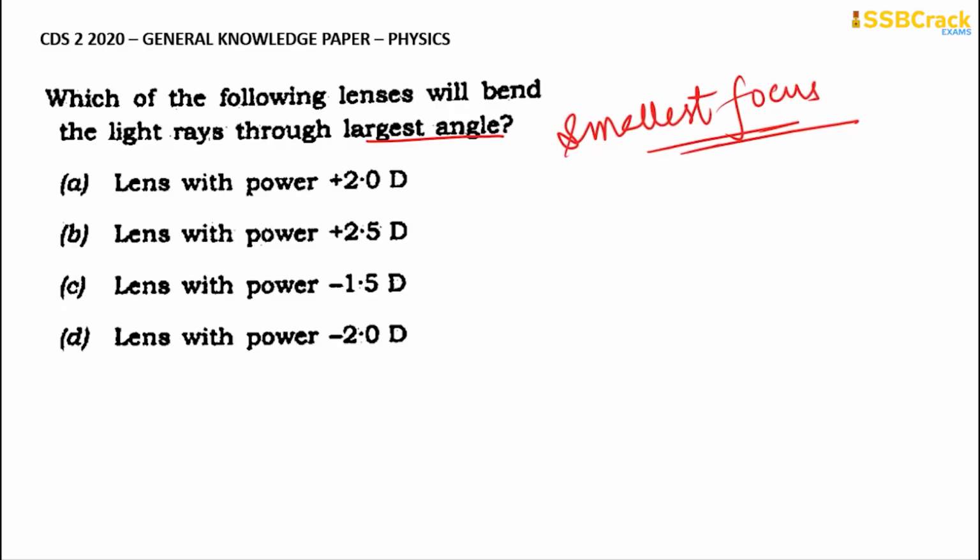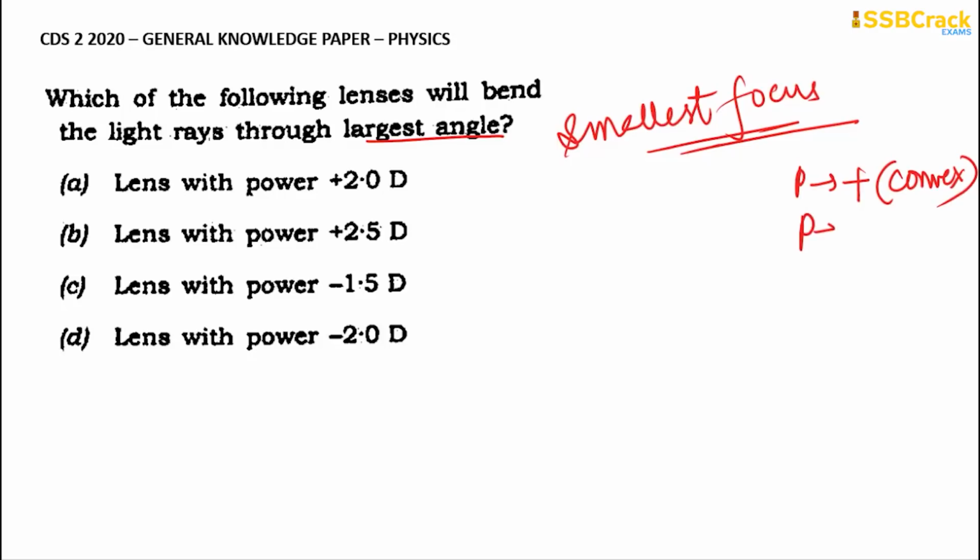Now, if you can see here, they have given the answers with powers. Regarding the first option, they have the power with plus or minus diopters. So D means diopter. If the power of the lens is given as positive, then it means it is a convex lens. Understanding?